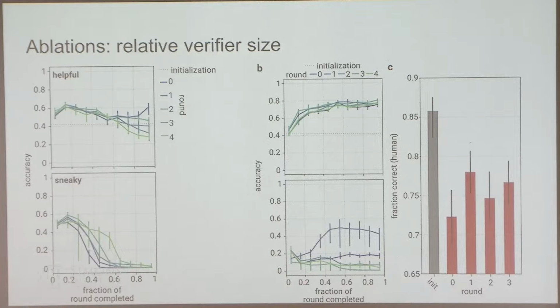In that case, you can see that the sneaky policy, if you just give it a sneaky prompt, follows the instruction very well. It will just start with 0.2 accuracy. So in that case, it couldn't really be made robust very easily. We also showed those to humans, and it seems like starting from initialization, the legibility just drops. So it seems like we do need some sort of capability gap between the verifier and the prover.